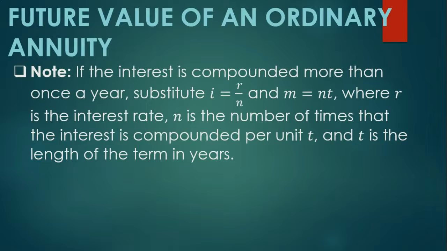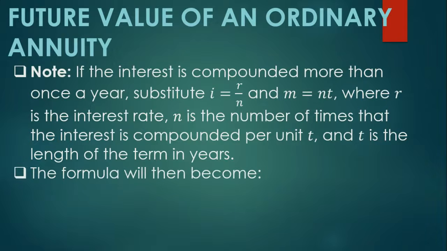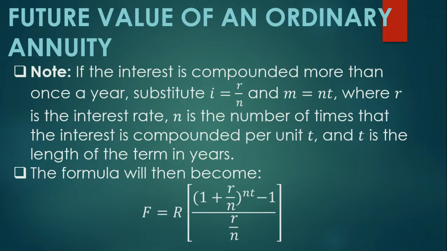Note, if the interest is compounded more than once a year, substitute i = r/n and m = nt, where r is the interest rate, n is the number of times that the interest is compounded per unit t, and t is the length of the term in years. The formula will then become F = R × [(1 + r/n)^(nt) − 1] / (r/n).